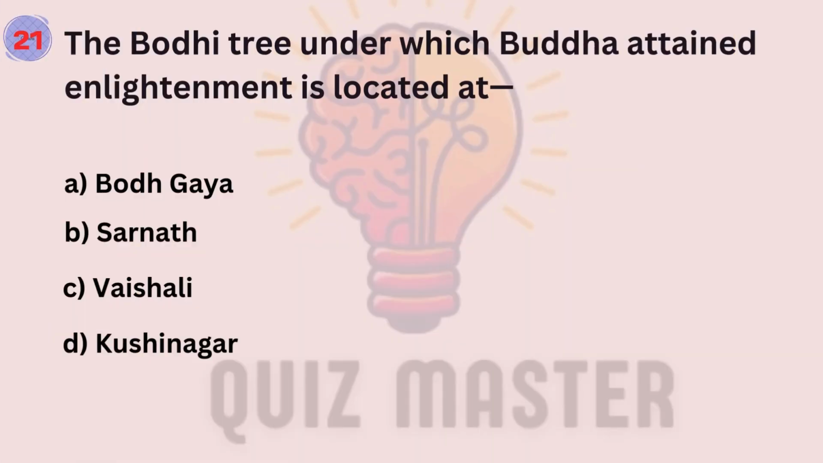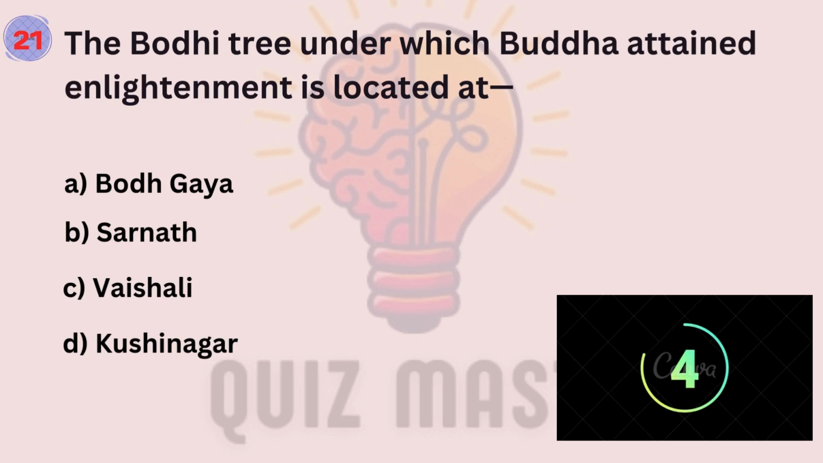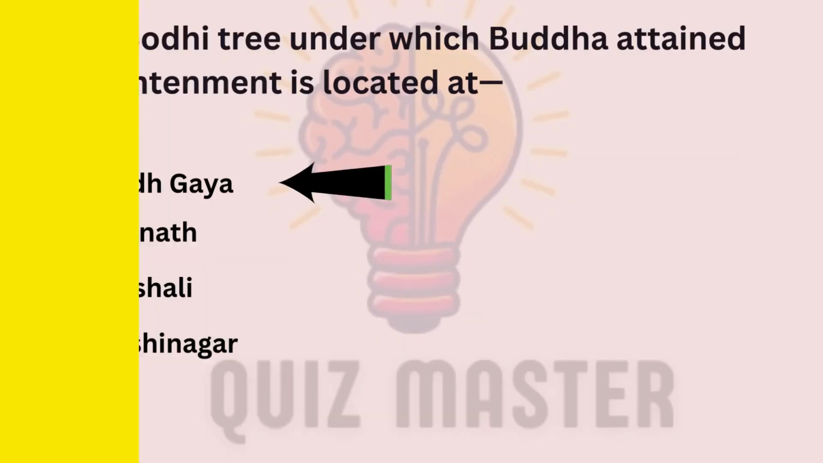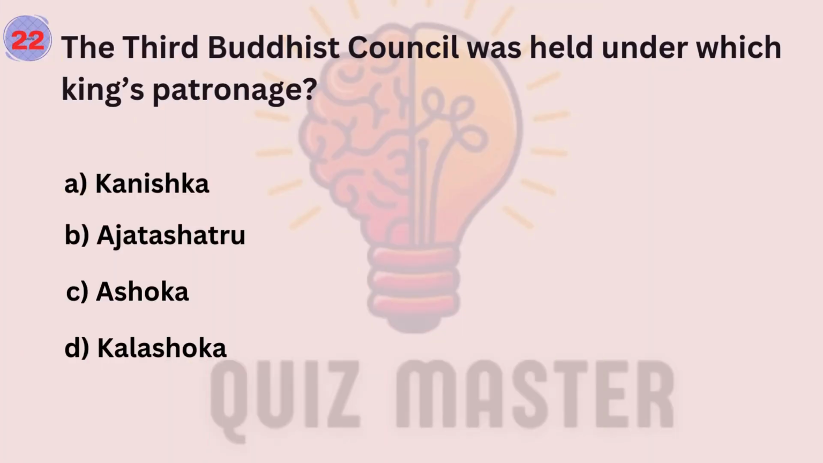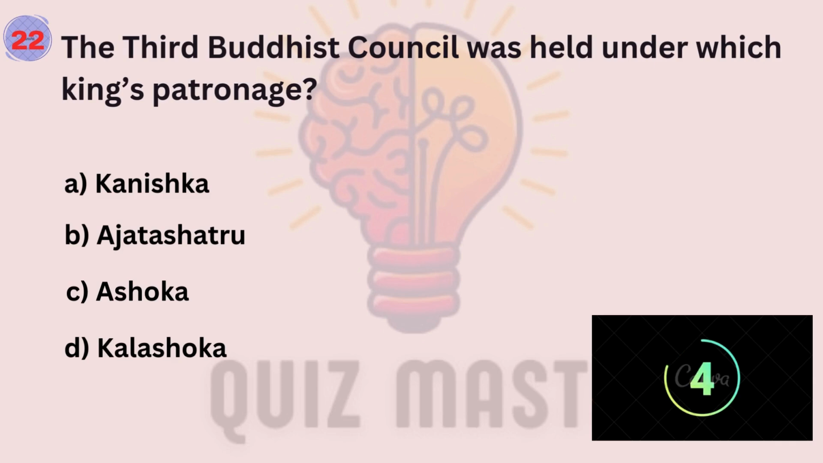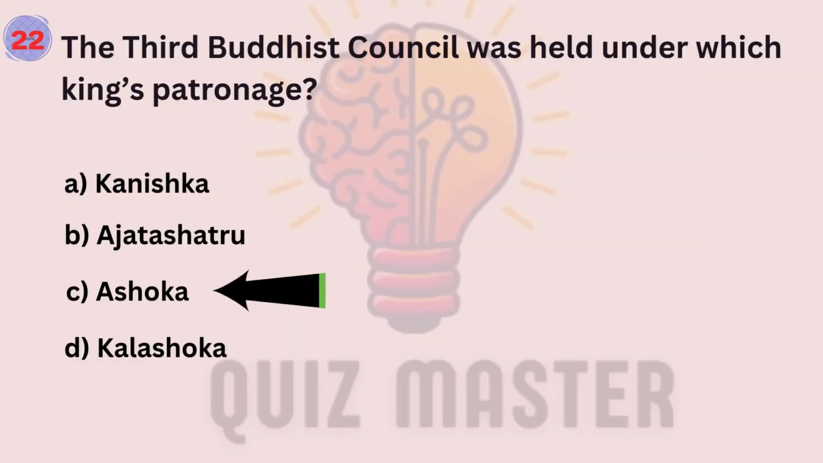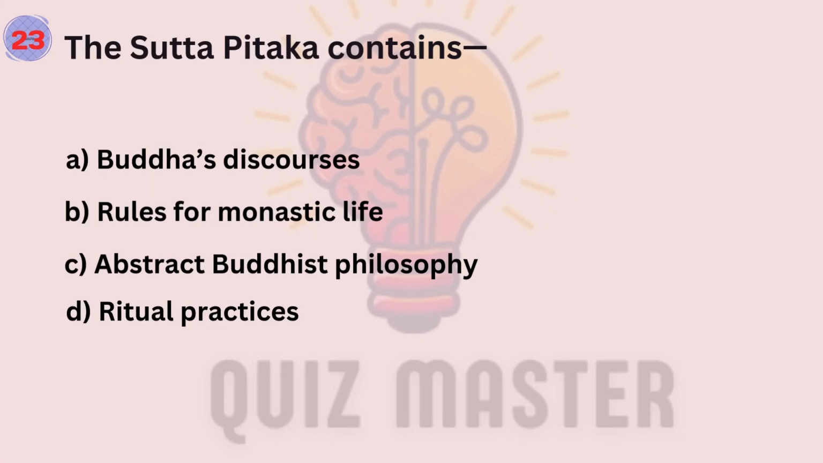Question number 21. The Bodhi tree under which Buddha attained enlightenment is located at? Answer is A. Question number 22. The third Buddhist council was held under which king's patronage? Answer is C.